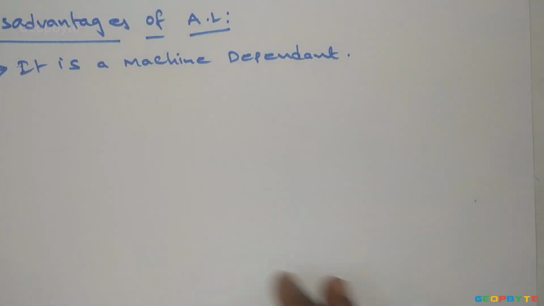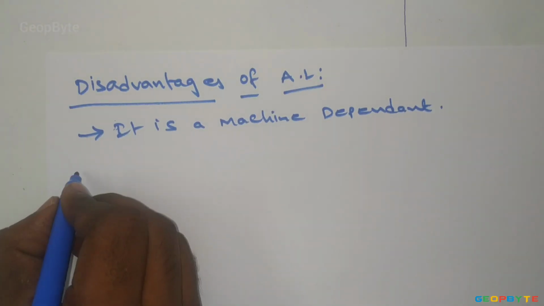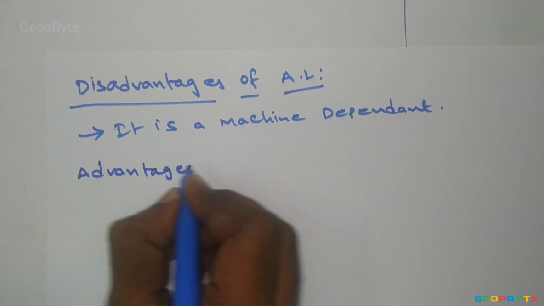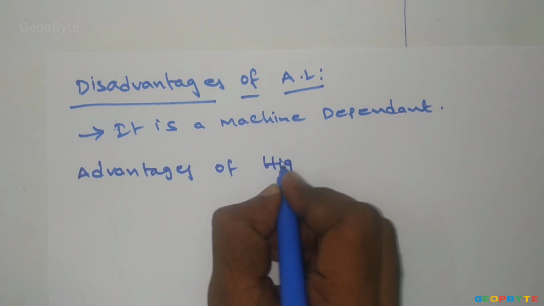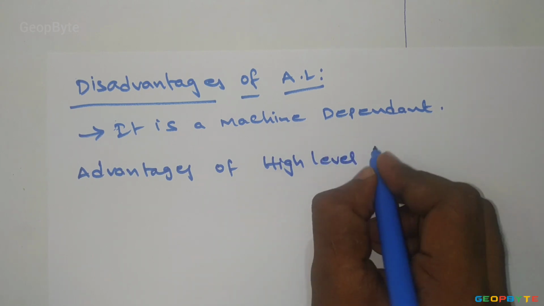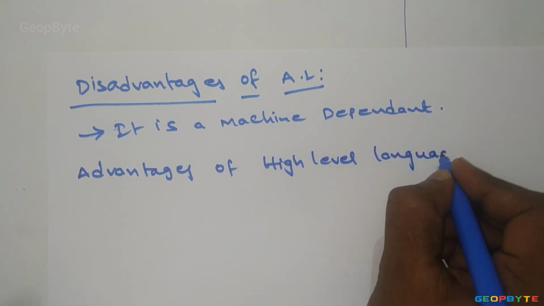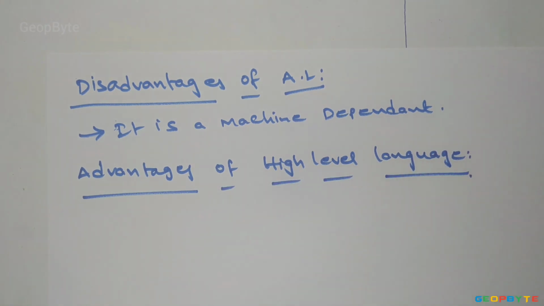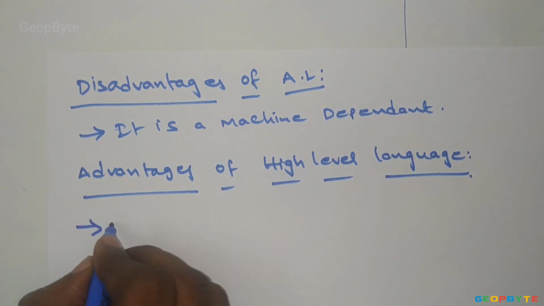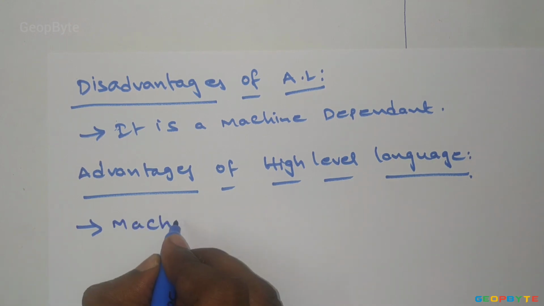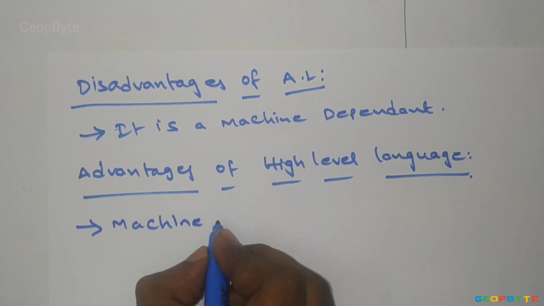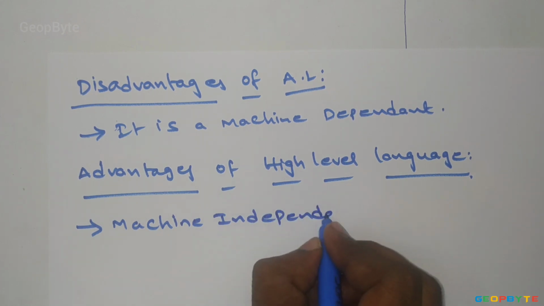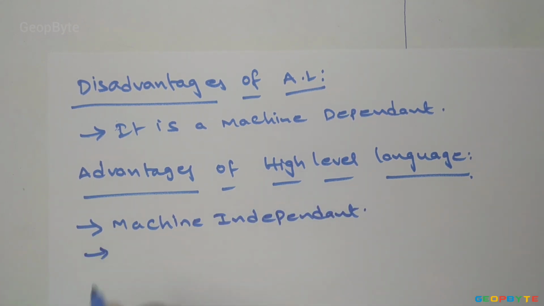Next, advantages of high level language. High level language is machine independent.